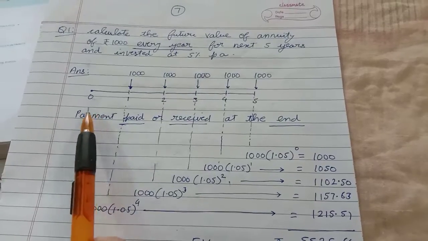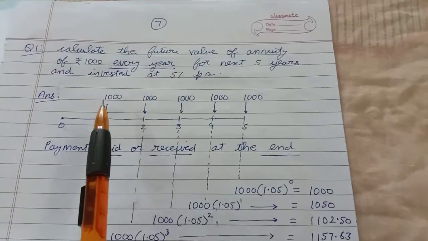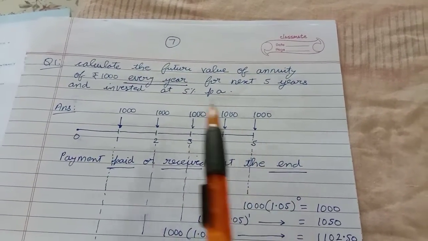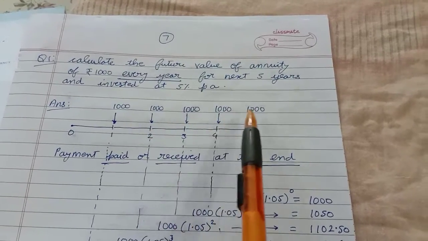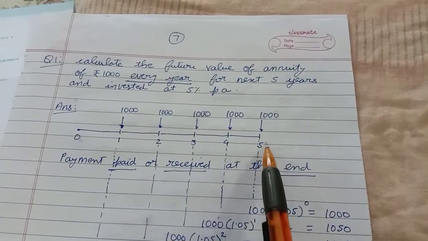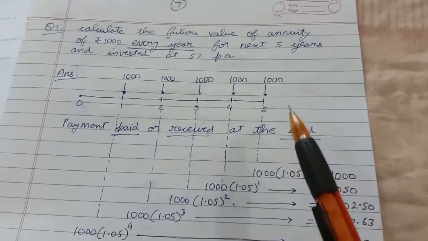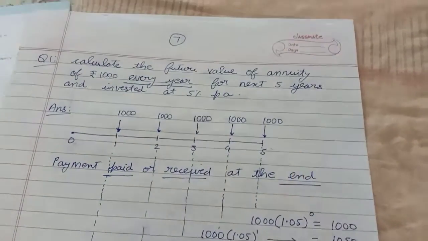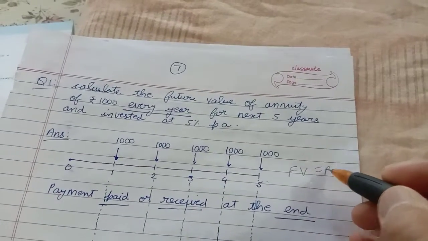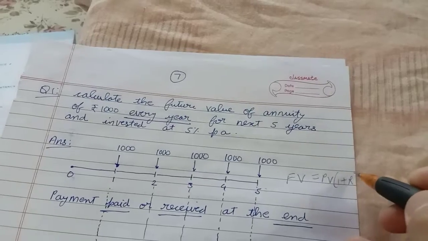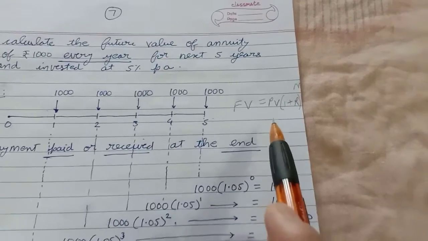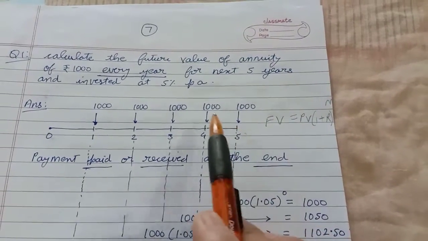Future value is not over here. It is the value of all these 1000 rupees at this point. Again, you are getting 1000 rupees at the end of every year, and you are going to calculate the value of all these 1000 rupees at this point. How you are going to calculate is very simple. We have a basic formula. If you remember, future value is equal to present value (1 plus r) raised to power n. We studied this in the last video, the same formula, but you have to apply this formula 5 times.